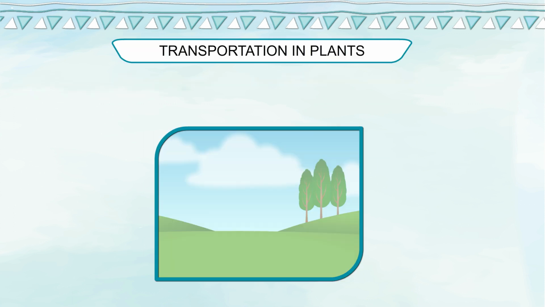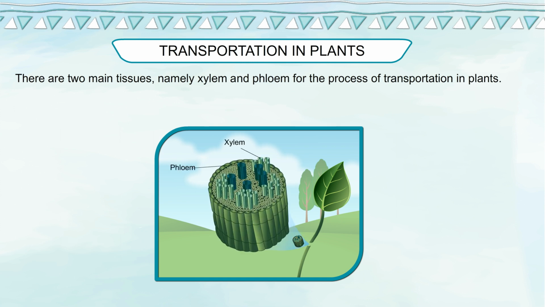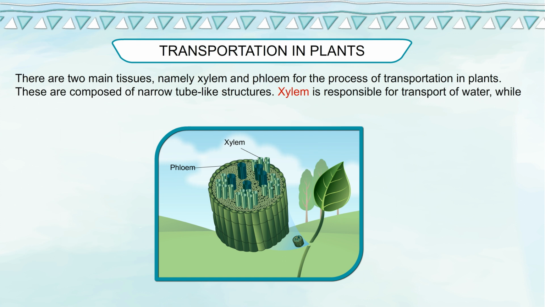Transportation in plants. There are two main tissues, namely xylem and phloem, for the process of transportation in plants. These are composed of narrow tube-like structures. Xylem is responsible for transport of water, while phloem is responsible for transport of food.